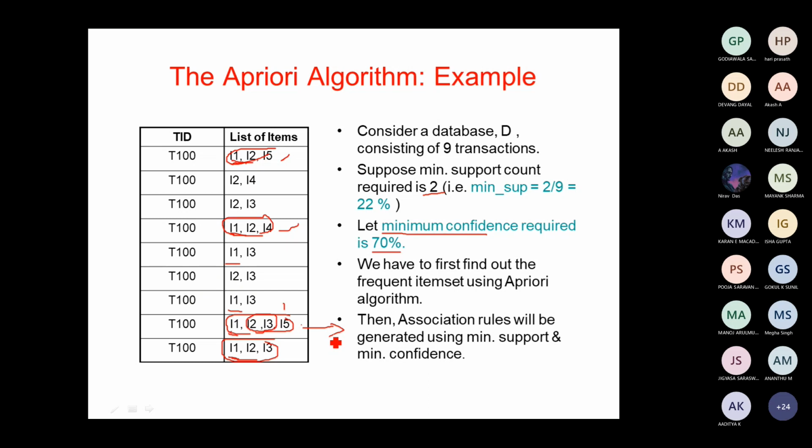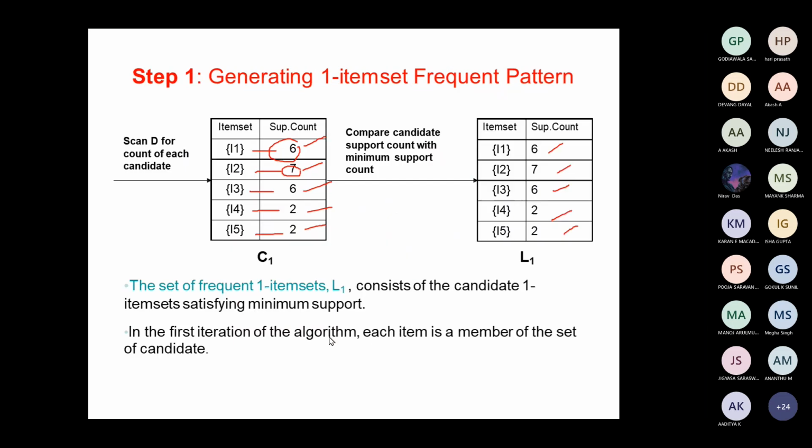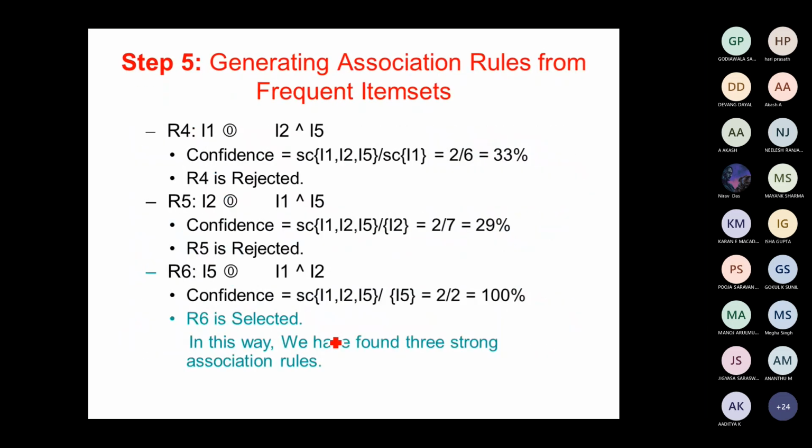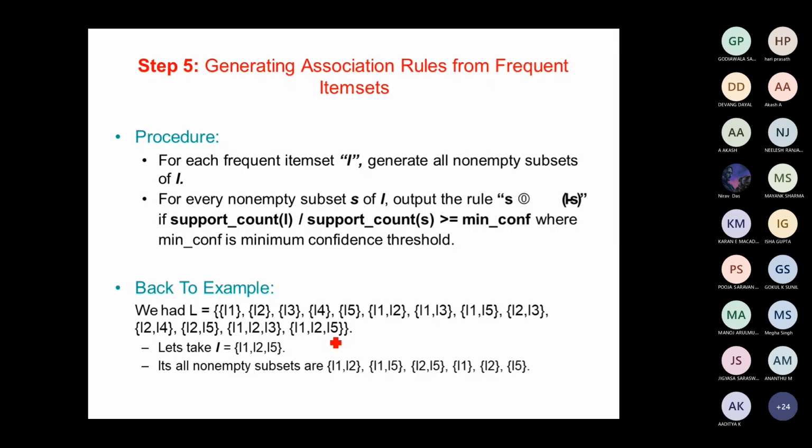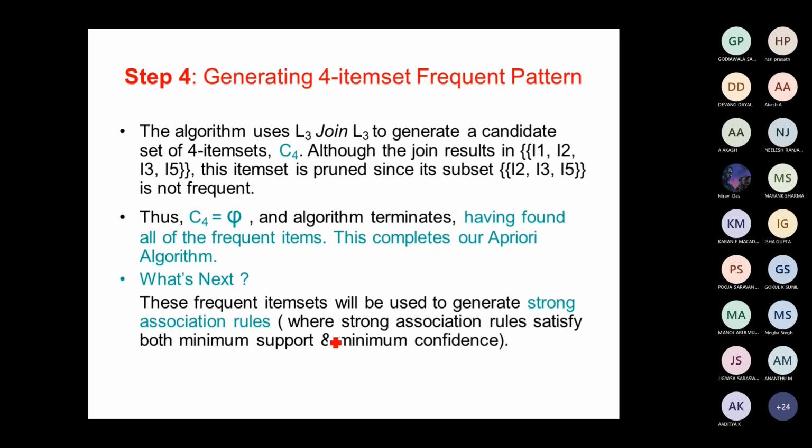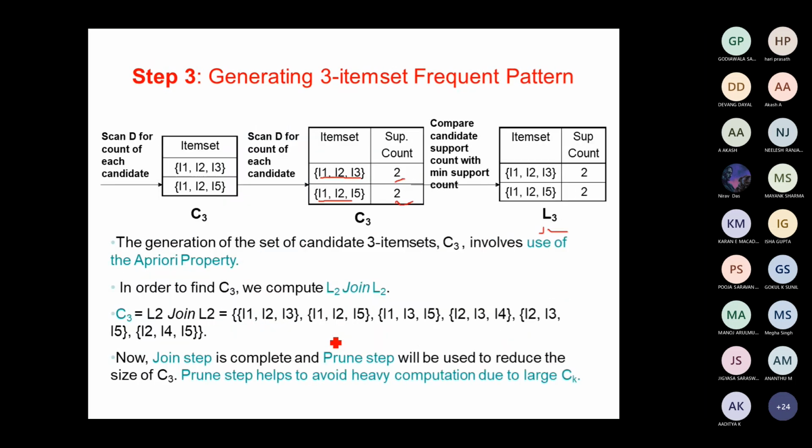Now what is the number of transactions which have I1, I2, I3 and I5? Only 1 transaction. But our minimum support is 2. So we cannot proceed with this algorithm any further. We will stop with the 3 item set. Now what are the frequent item sets? It is going to be I1, I2, I3 and I1, I2 and I5. So we have identified the frequent patterns, the frequent item sets.